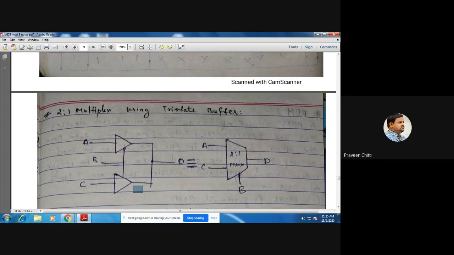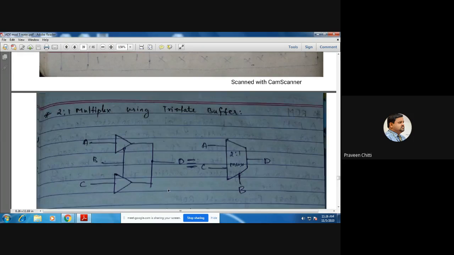That means for B equal to 0, here we have got A and here we have got Z. Z means it is open, it is not connected. So obviously this A will come to the output. Is that clear? This A will come to the output D.